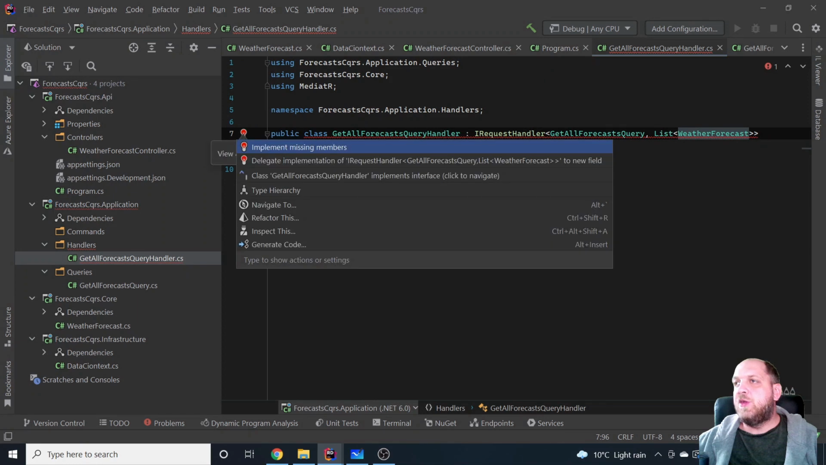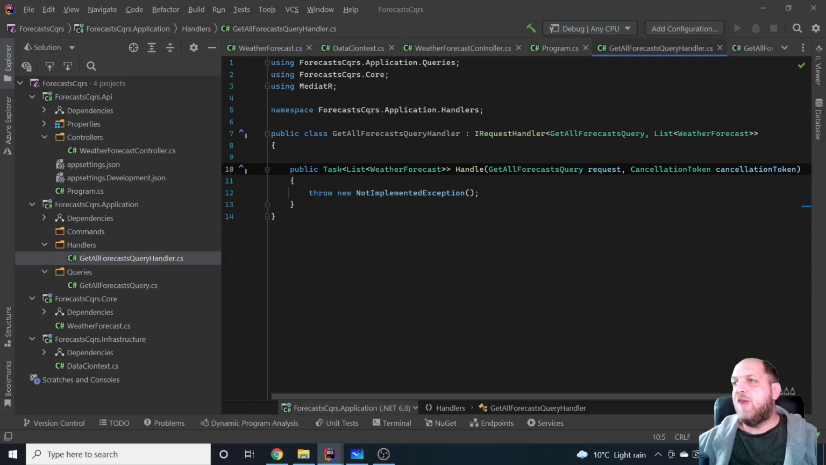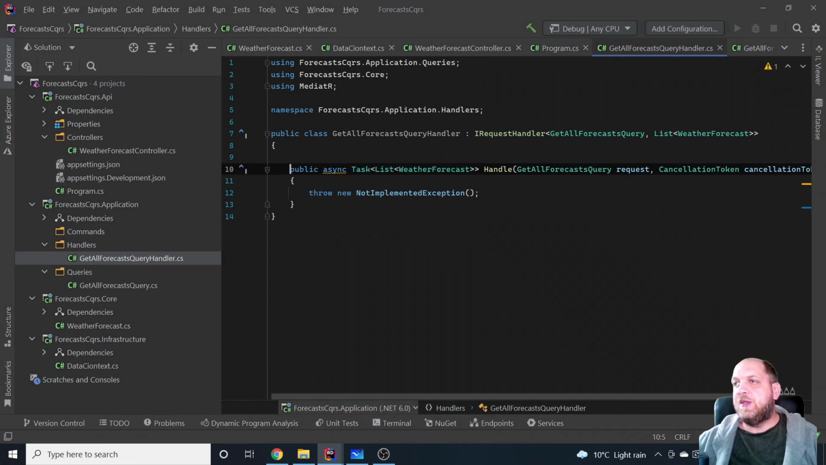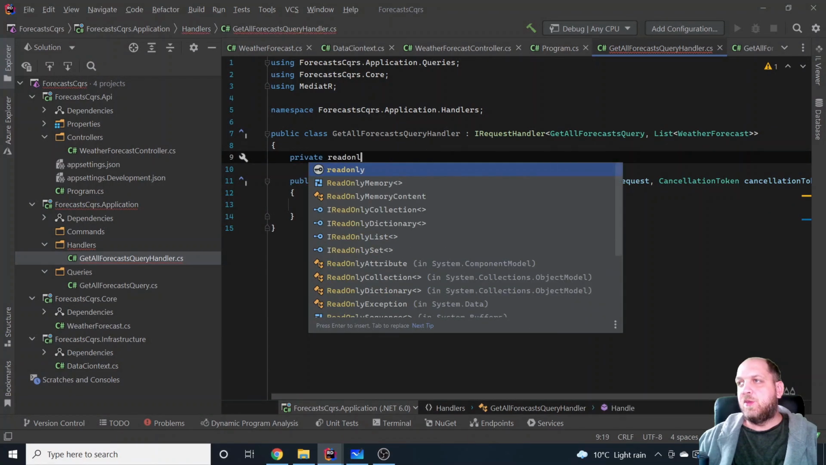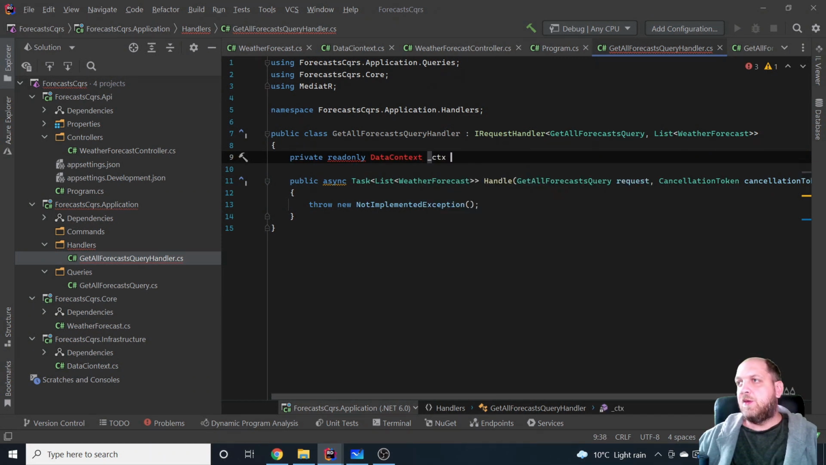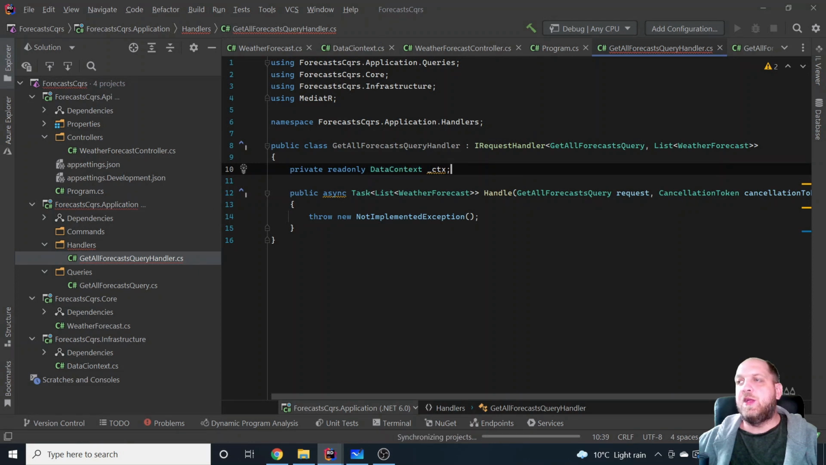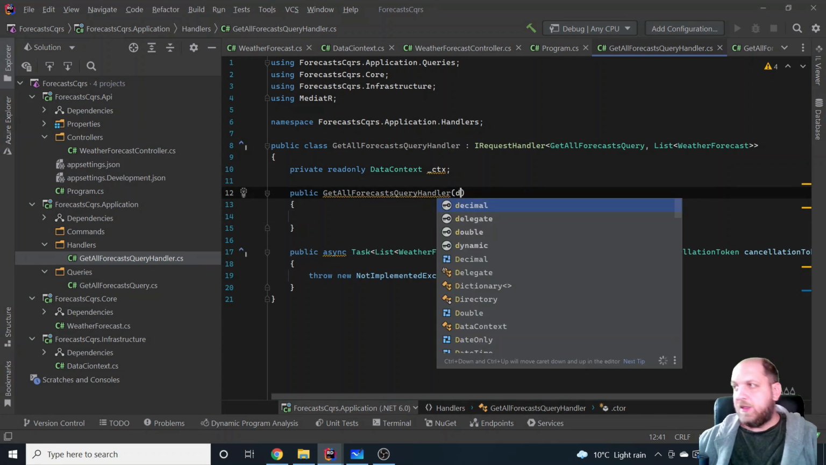And now we just need to implement the missing member, and this is what actually needs to be implemented. We have this Handle method. We have to also mark this as async. Now the only thing is that here in this handler, we need to inject this DB context. So private readonly DataContext, let's name it context. Of course, this would also need to have a dependency on the infrastructure, because this is where we get our data context from. And we need, of course, the constructor. And in this constructor, we'll also get the data context.